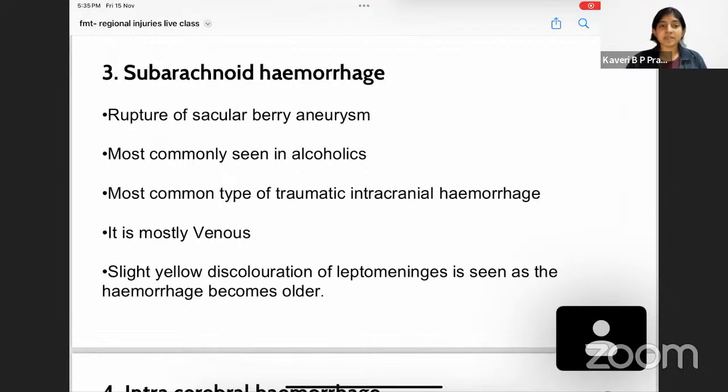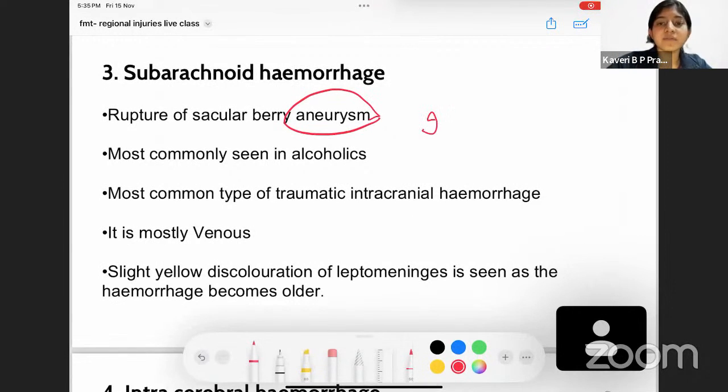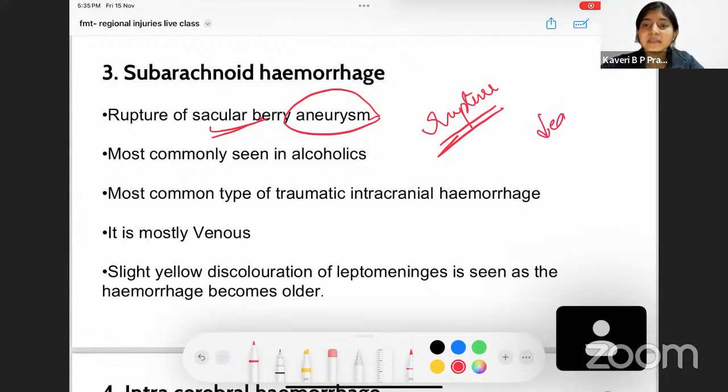We have the third type of hemorrhage called subarachnoid hemorrhage. Remember, it usually occurs because of a rupture of an aneurysm. For example, most commonly, a rupture of a saccular berry aneurysm, causing subarachnoid hemorrhage, and it is mostly seen in alcoholics. And remember, subarachnoid is the most common type of traumatic intracranial hemorrhage. We discussed earlier which is the least common type. The least common type is extradural hemorrhage, because it needs a high velocity impact. And the most common type is subarachnoid hemorrhage. Remember, this might come as an MCQ.